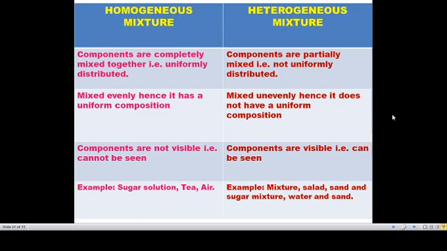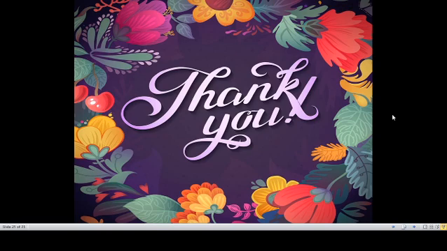In heterogeneous mixtures, examples are eatable mixtures like salad, and sand and sugar mixture. If I mix sand with sugar, I can say this is a sand particle and this is a sugar particle, because the color varies, and also the size. Also water and sand: if I add sand to a tumbler of water, I can easily see the sand and water. So this is an example of a heterogeneous mixture.